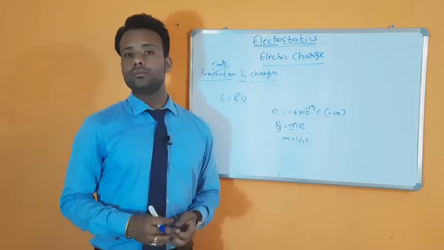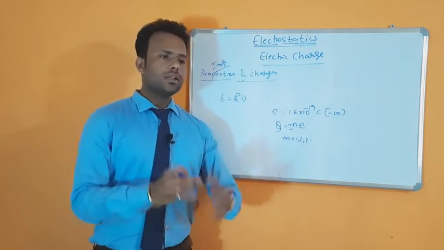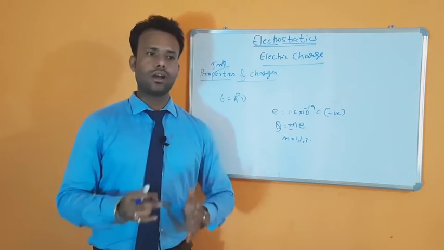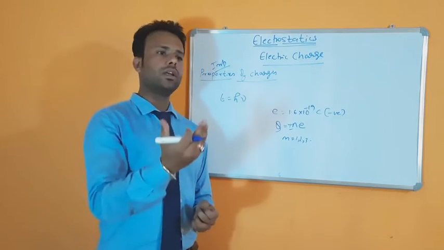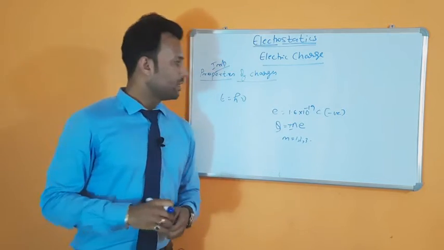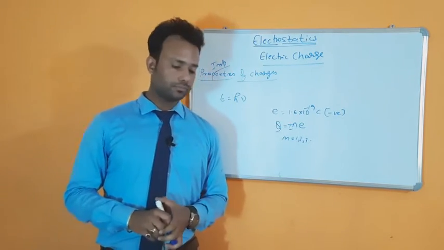The angular momentum, L equals mvr equals nh upon 2 pi. So there are some quantities in nature which are quantized. We can't transfer these quantities to another body with less than a minimum value, right? So that's all about the quantization of charge.